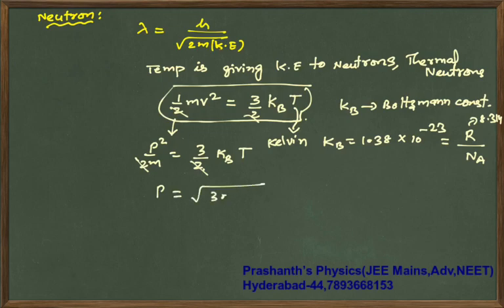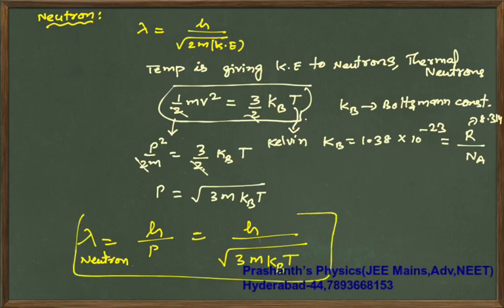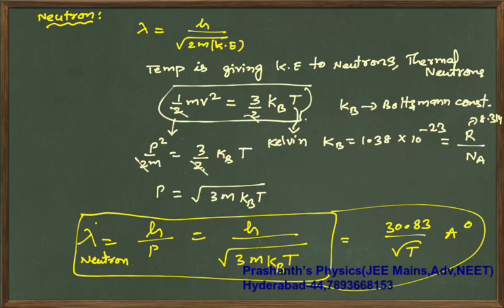P is under root 3m into kb into T. Now if you substitute this back into equations, your lambda is h by p, lambda of neutron, so that will become h by under root 3 times m into Boltzmann constant into temperature T. So like this you are supposed to calculate basic values, and if it is thermal neutron, substituting all these values, it will become 30.83 by root T Armstrongs. So remember this result as well.